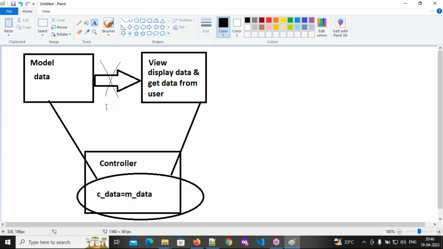For the last five minutes we have been talking about data like that. Actually, where is the data available? In the database.